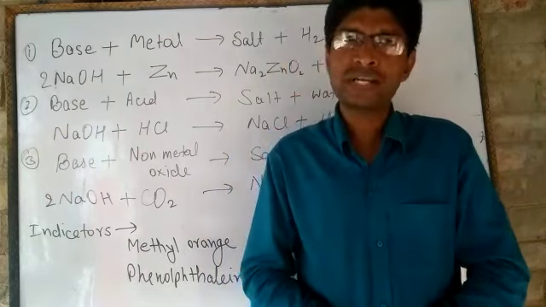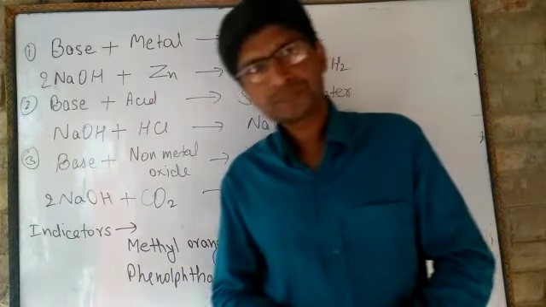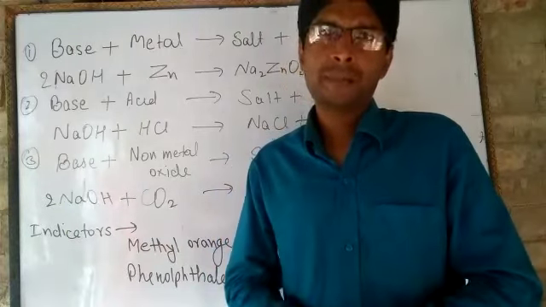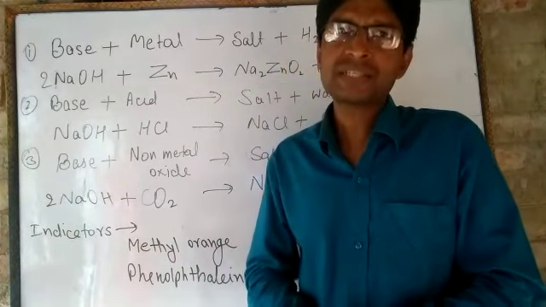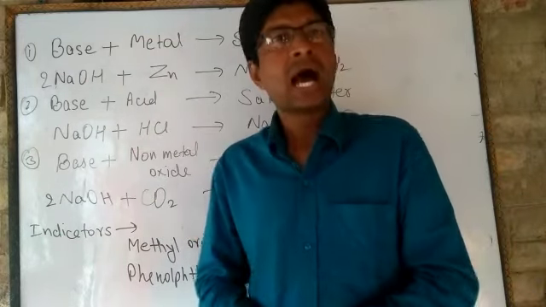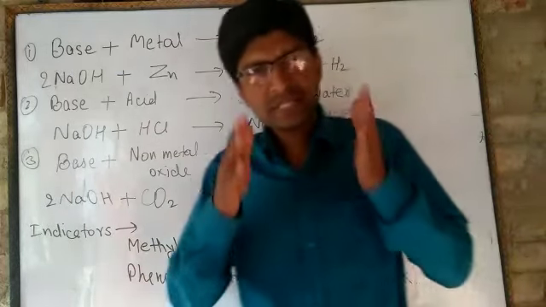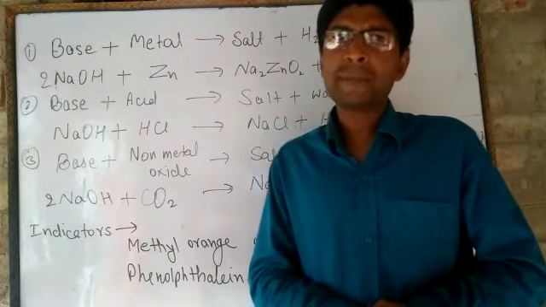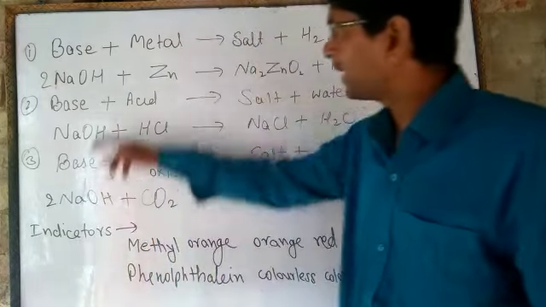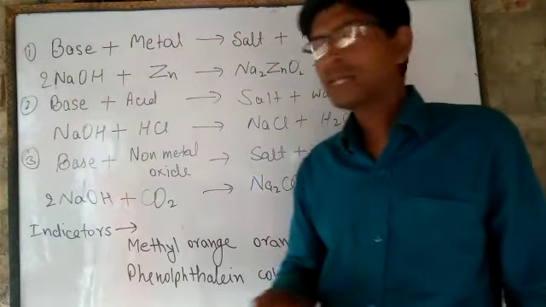Dear students, now we will discuss the chemical properties of bases. Generally, bases do not react with metals, but some specific bases can react with specific metals and produce hydrogen gas. So we can write: base plus metal gives salt plus hydrogen gas.